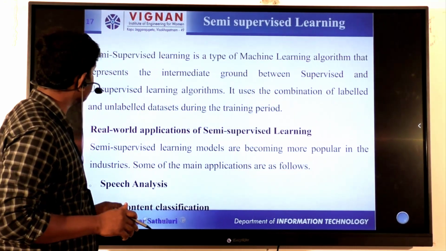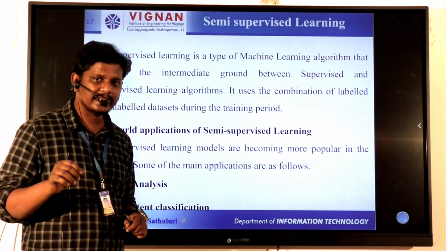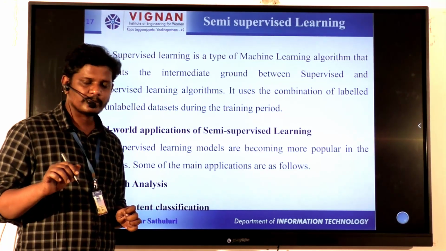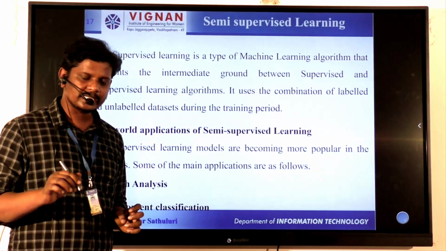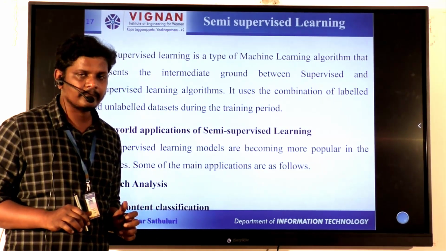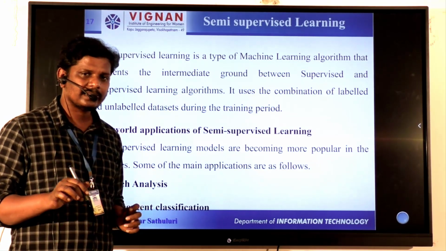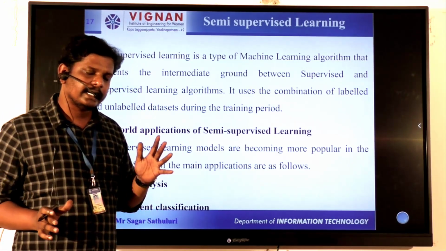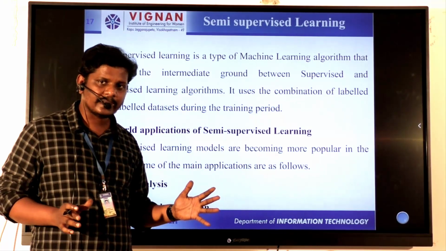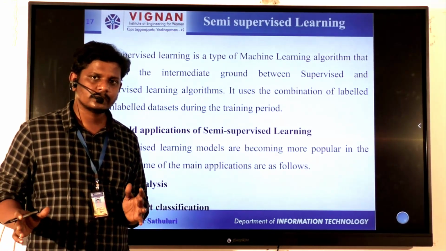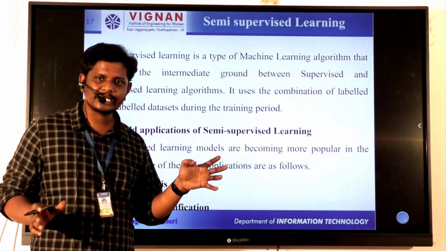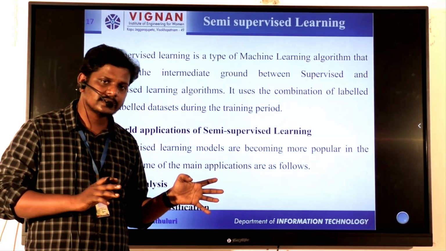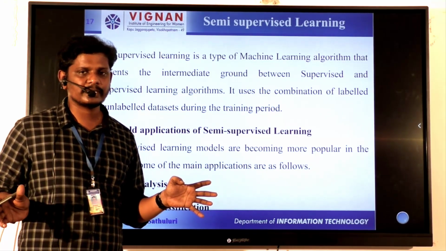Coming to the last one, that is the semi-supervised machine learning algorithm. It is the fourth kind of machine learning algorithm. As the name indicates, it is partial supervised learning and partial unsupervised learning. So it deals with both labeled data and unlabeled data. If there are any drawbacks in the supervised learning algorithm, they are overcome in this semi-supervised algorithm.